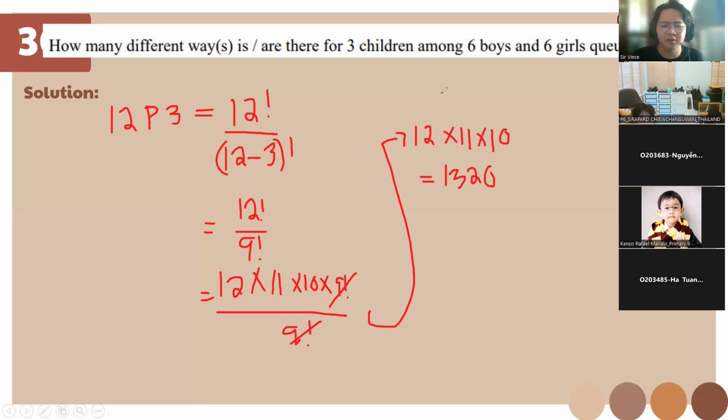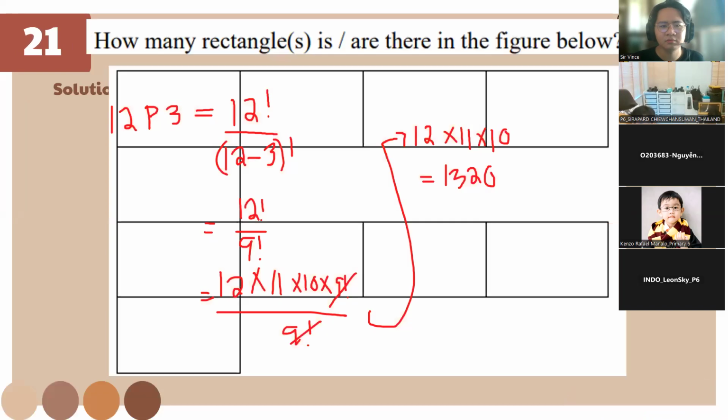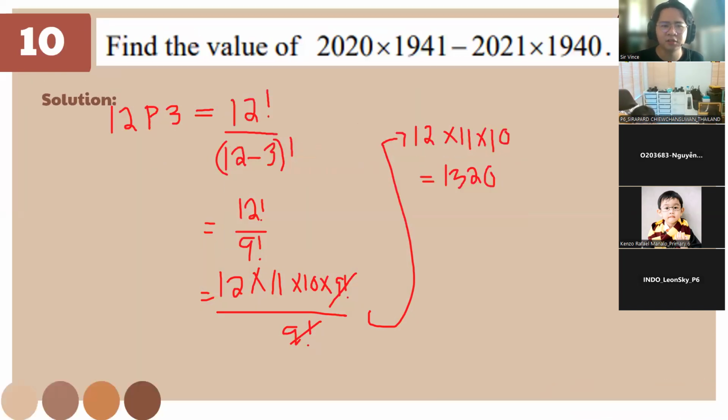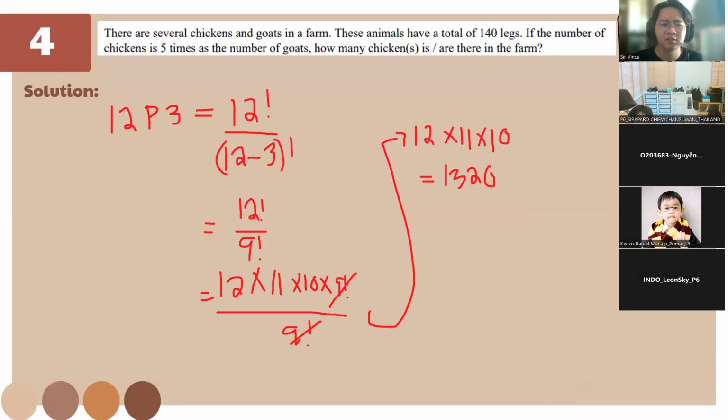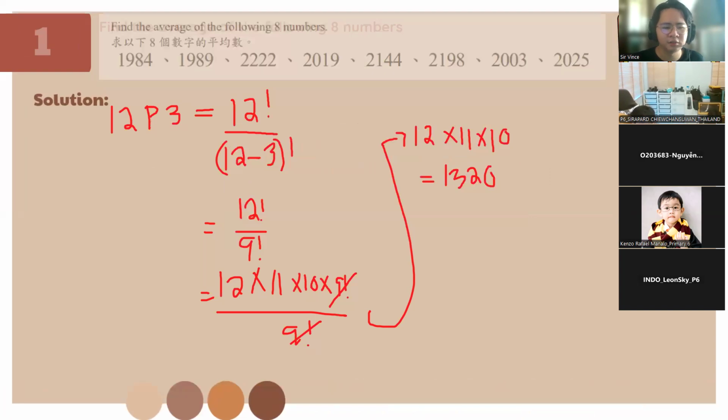Are we good, or do you want to go back to some problems? No, we're good. Okay. Why don't we just skim around one last time? Then we end. Okay. Let's skim and do what do you call this, answering it fast.